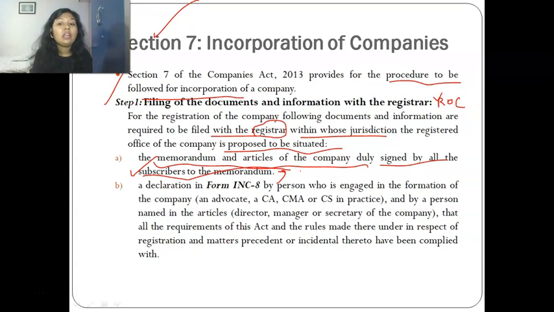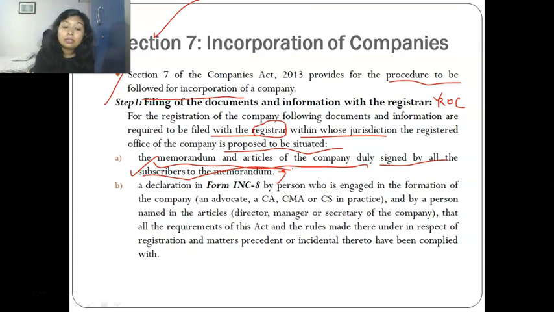But right now, for understanding purposes, all the promoters or shareholders who want to have a share in the company need to sign the memorandum of association. It's a document of the company. We'll study this also in detail.